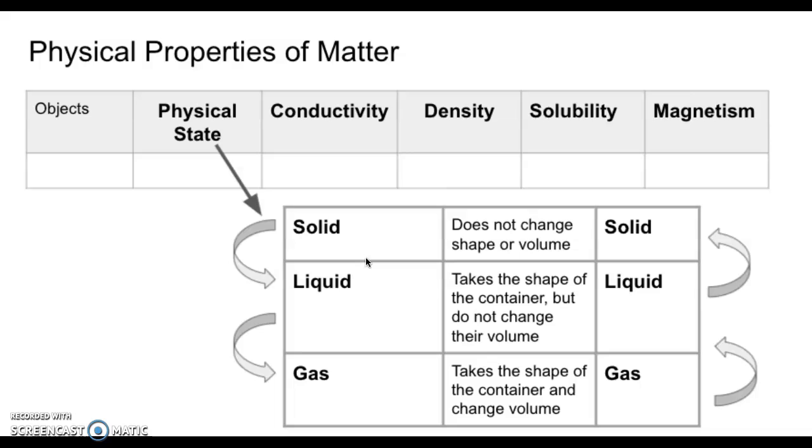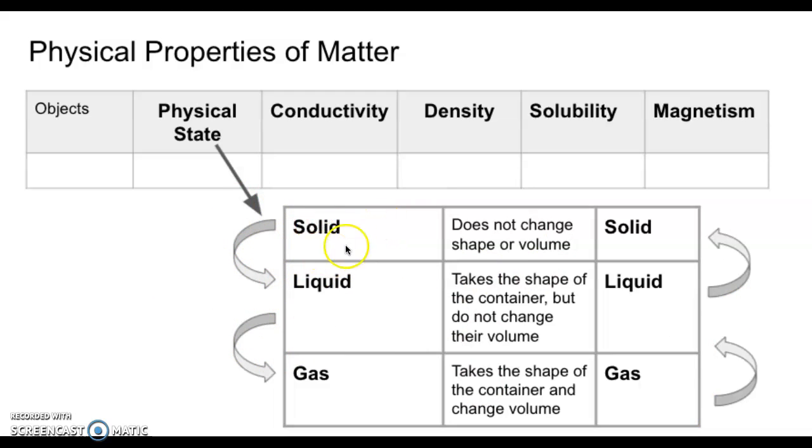The other component is that matter can change from one state to another. The typical example is water. Water is one of the few substances that can change in all three of them, right? But there are some other instances in which wax, for example, can go from solid to liquid when you increase the temperature. Another example could be ice cream, right? It melts. So you need to be able to describe those changes.